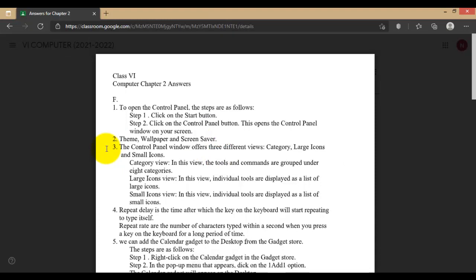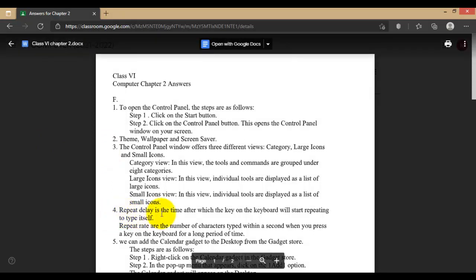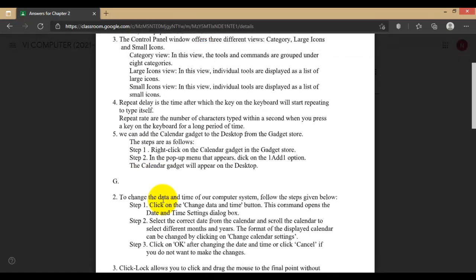Explain the different views of the control panel window. In control panel, there are three types: category view, large icon, and small icon. It has been explained here. And repeat delay and repeat rate of a keyboard, meaning when you type a key. Repeat delay is the time after which the key on the keyboard will start repeating itself.